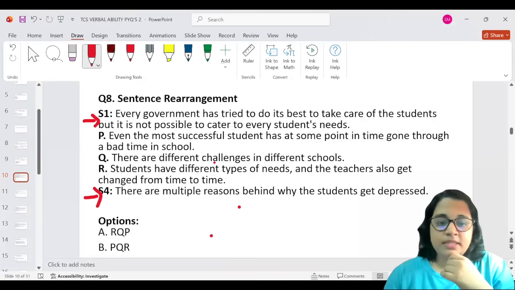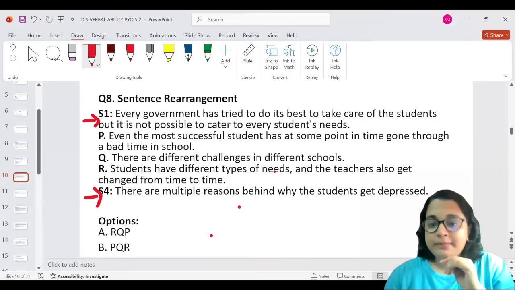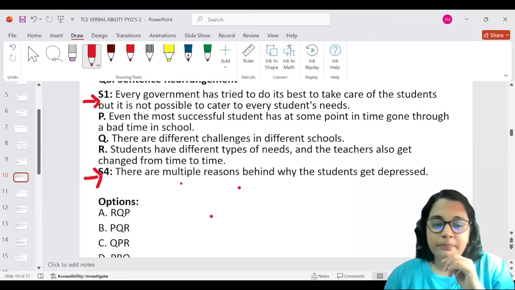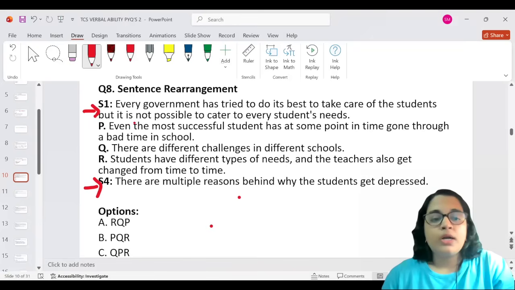There are different challenges in different schools. Students have different types of needs and the teachers also get changed from time to time. All right, so the first sentence is that the government has tried to do its best to take care of students, but it's not possible to cater to every student's needs.